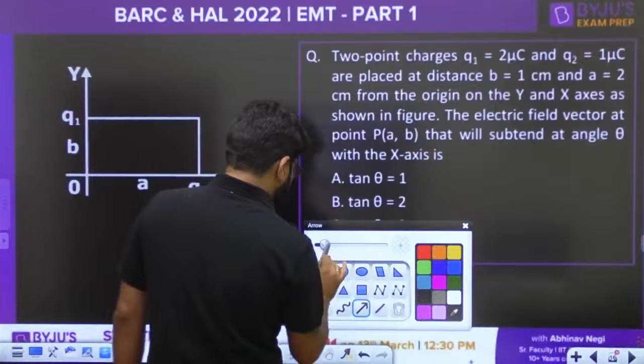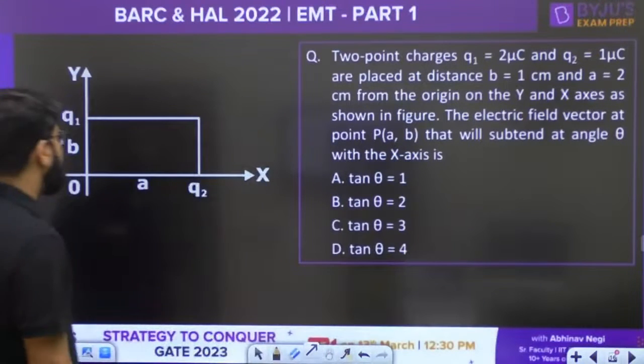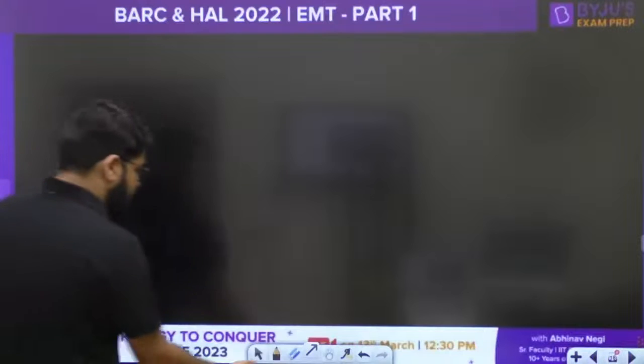Everybody, just try to focus. Let's take a fresh diagram here.